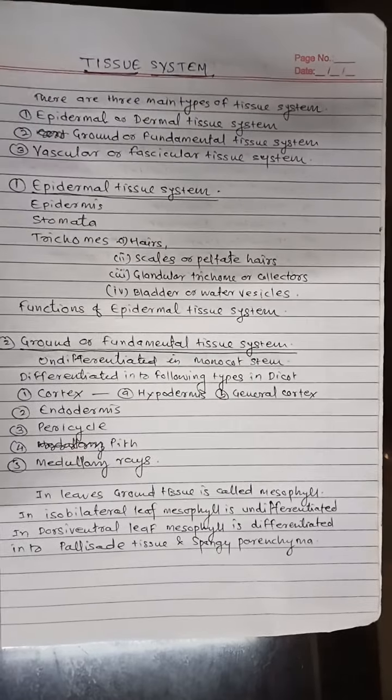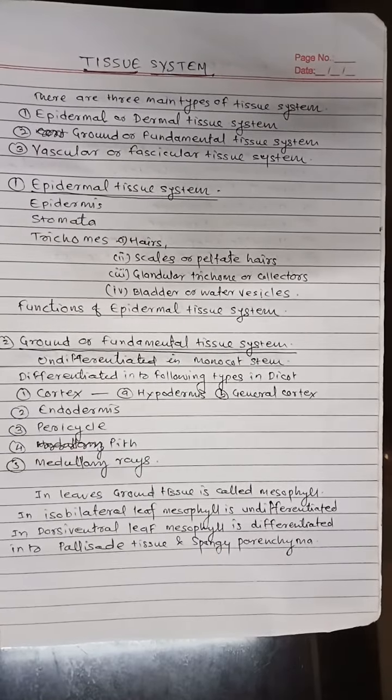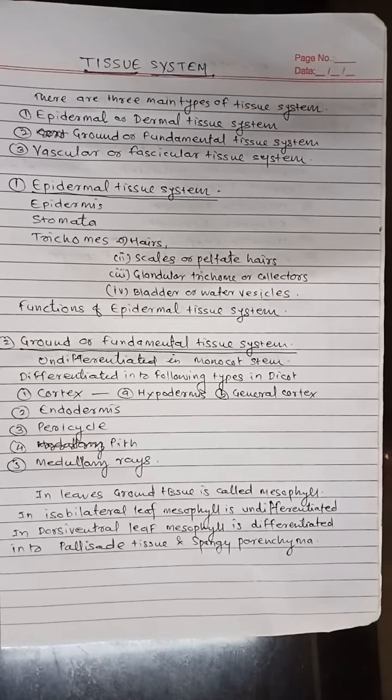Good morning, students. Today we study about the tissue system. Tissue system is a complex of cells having similar origin and performing more or less similar functions.